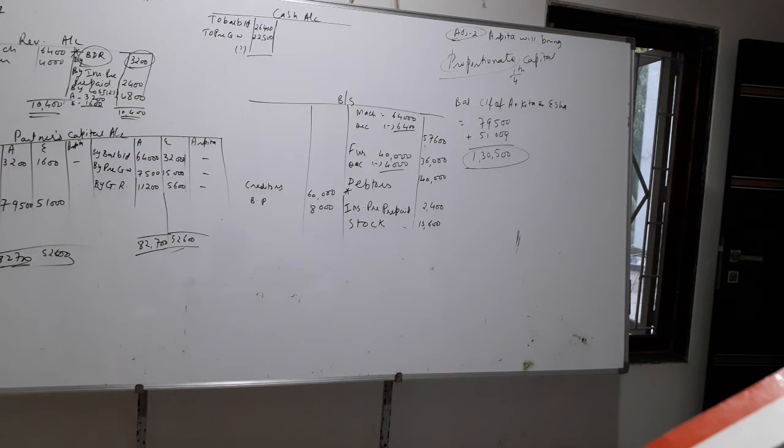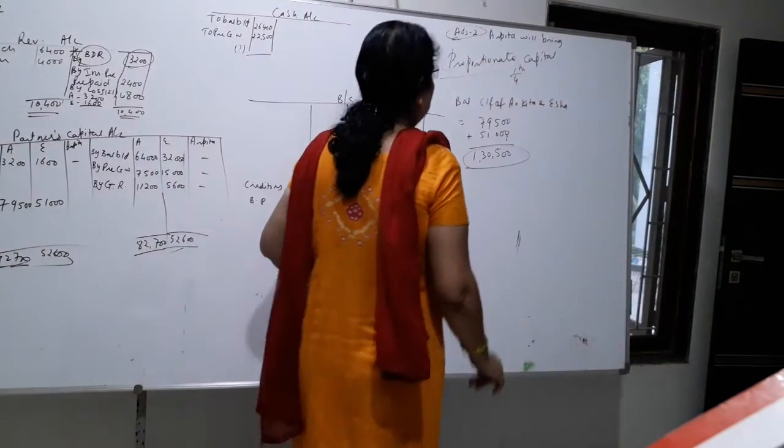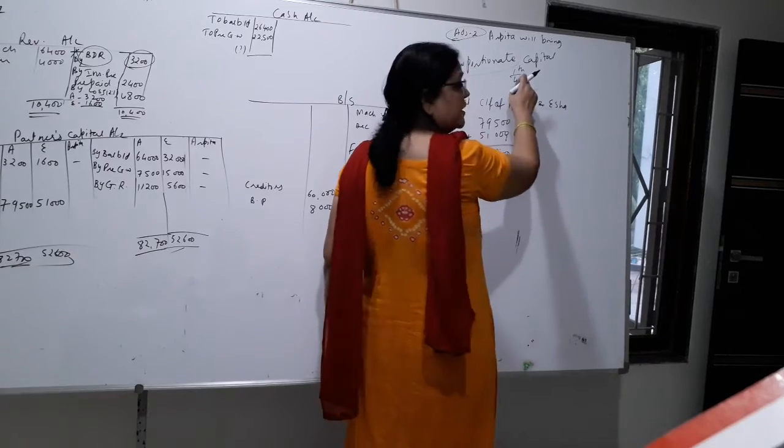So now children, proportionate capital means this is 1/4 she will bring.